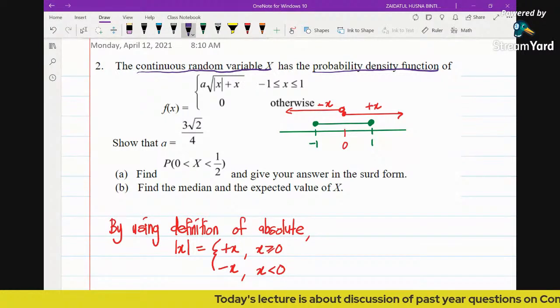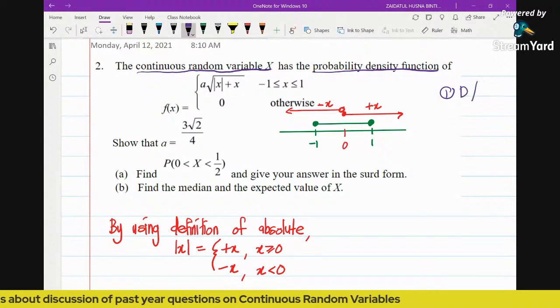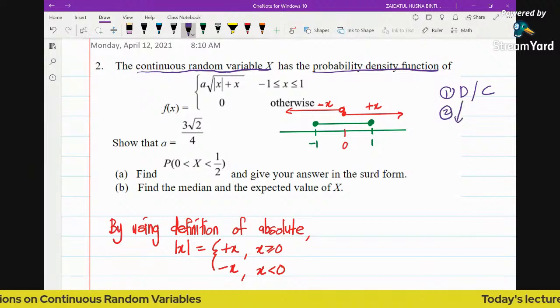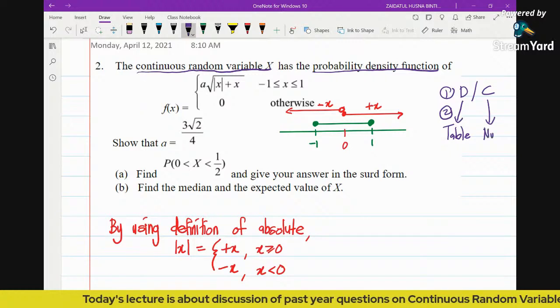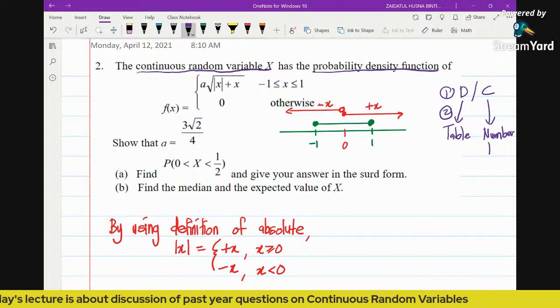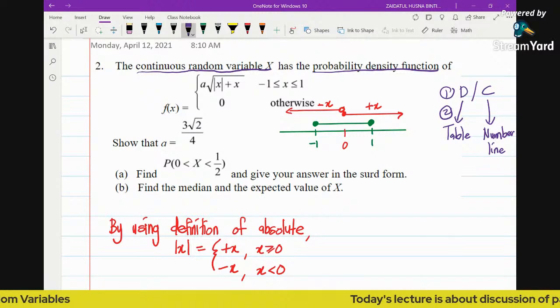As I told you, whenever you come across any question on topic 9, first thing first, you identify whether the variable is discrete or continuous. If the variable is discrete, make sure you construct a table, because that will help you a lot. If you have continuous, my advice is you draw a number line and label the respective functions with the respective range.